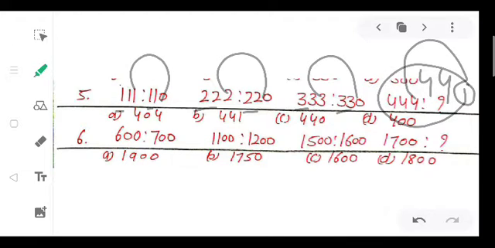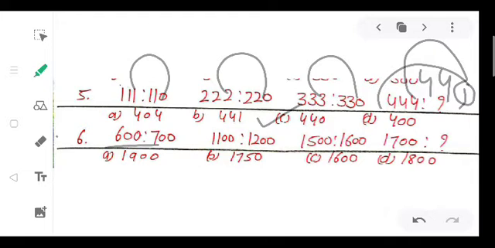So what will be our right option here? The answer is 440. So which option is right? First A, B, C or D? C option is right.